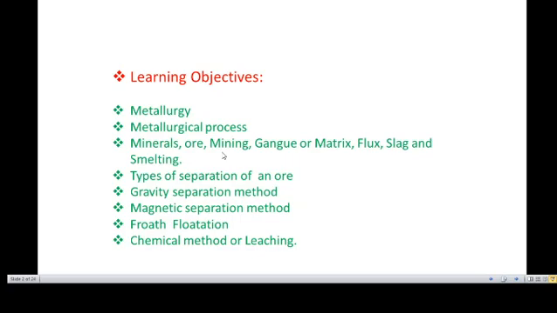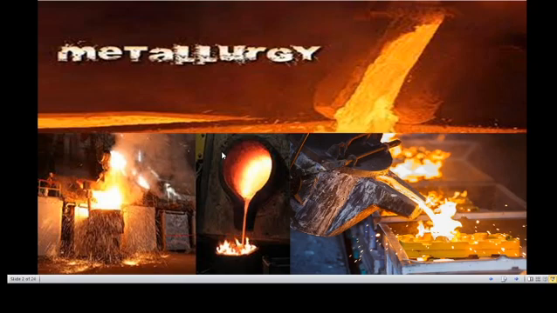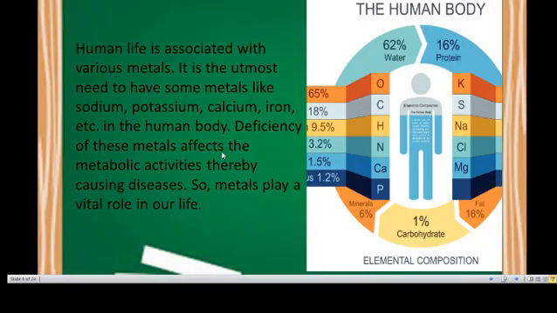First, metallurgy. What is metallurgy? Metallurgy is a science of extracting metals.